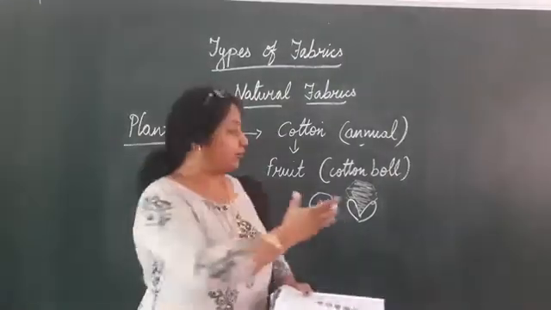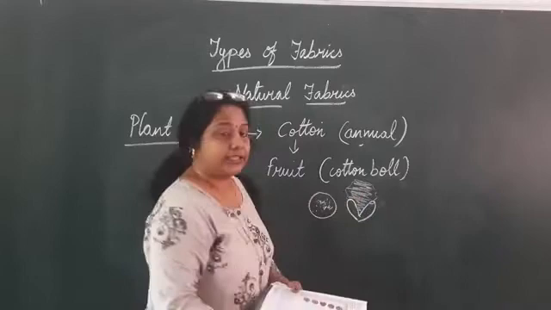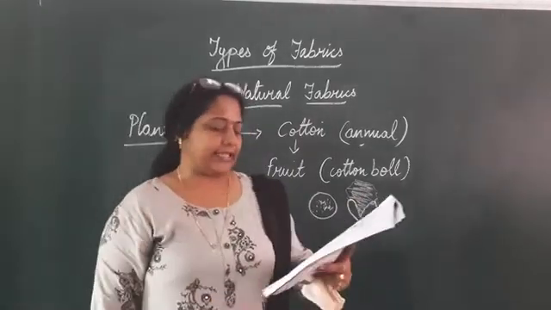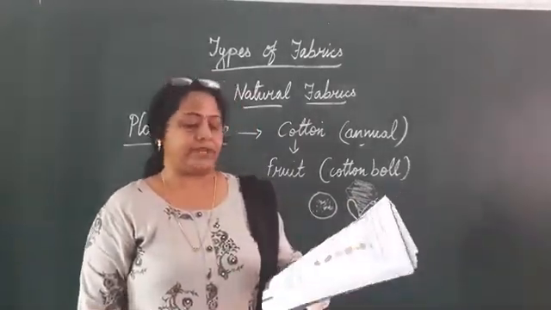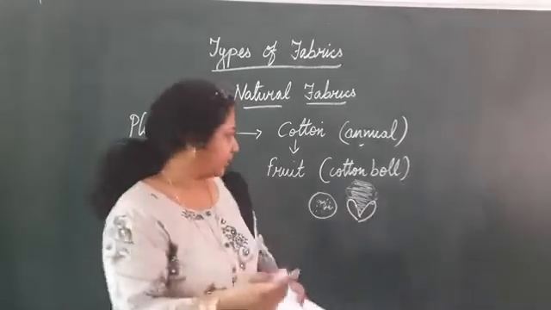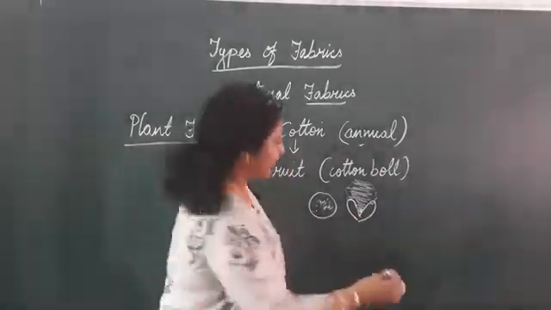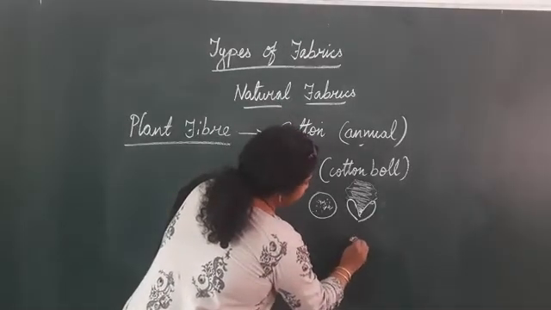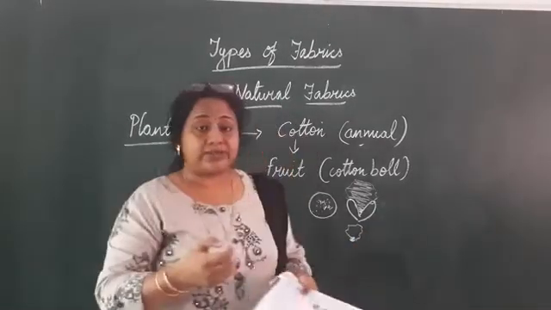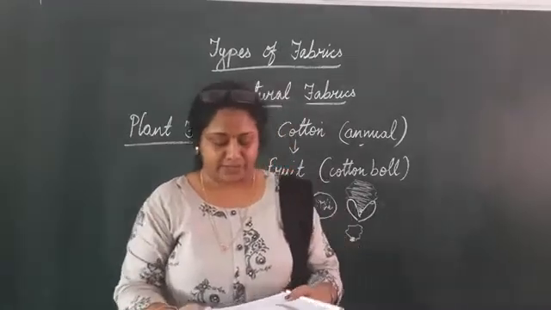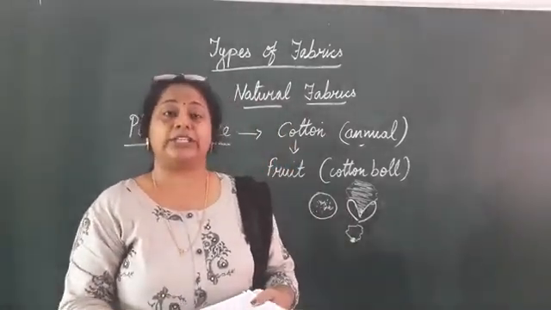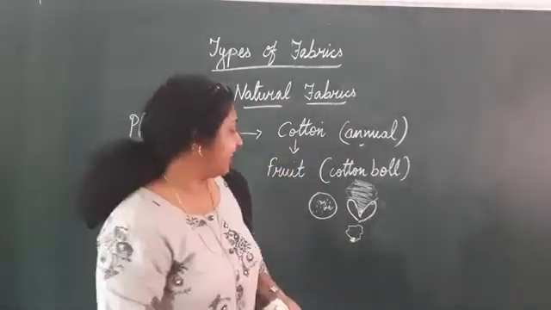And then they collect this cotton fiber, and it is very difficult to separate this fiber from the seeds. As I told you, the fiber is covered around the seed. It will be like this, seed and then the cotton fiber. So it is very difficult to separate it with the help of the hands. So they do it with the help of gins.